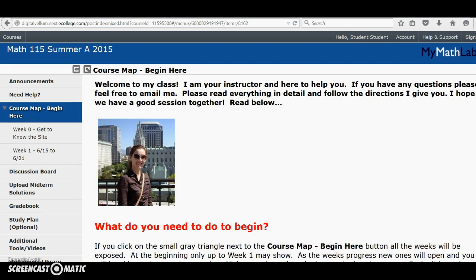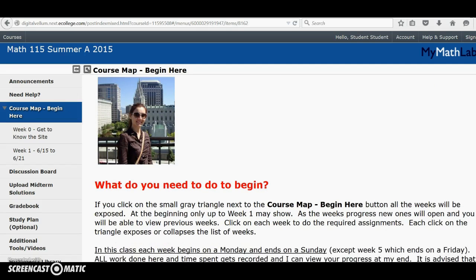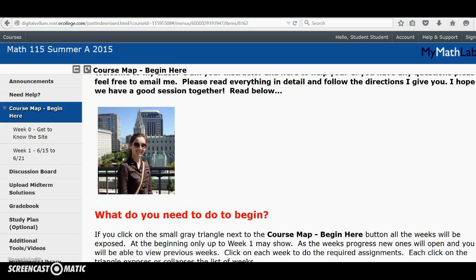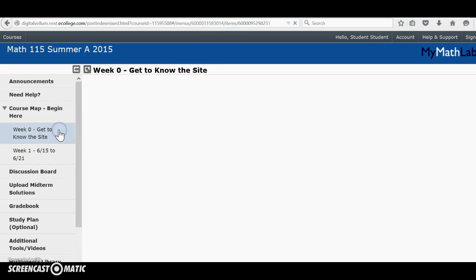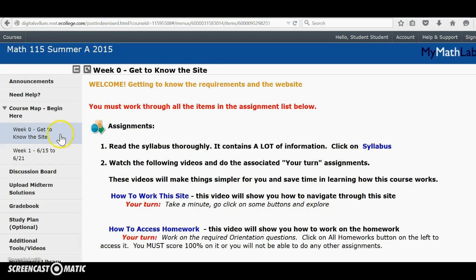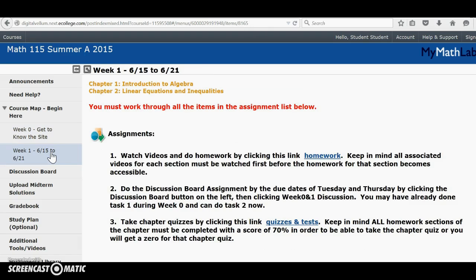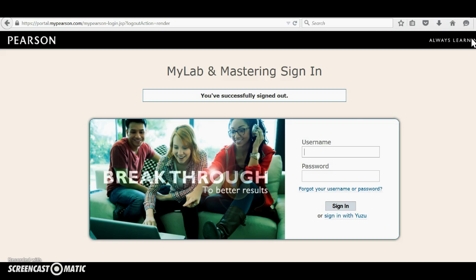So that's me again, and you read through this, and then you click on week 0, get it done before the start of the semester, if this is a summer or a winter session, because it's fast-paced, or if it's a regular semester, most likely you will just have week 1 on with material to do. So that's how you create an account and you sign in. You can sign out from your account, and then you can sign back in using the username and the password you created.